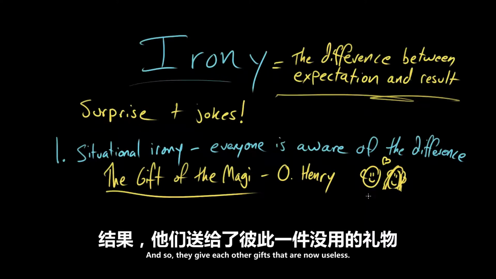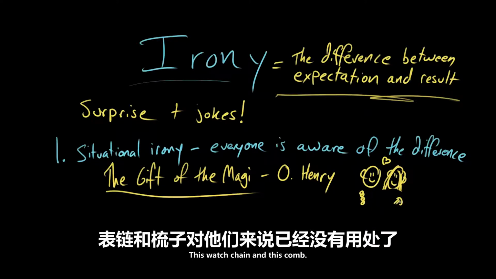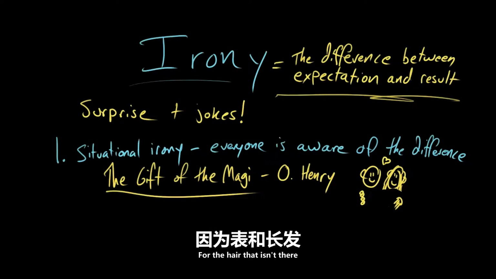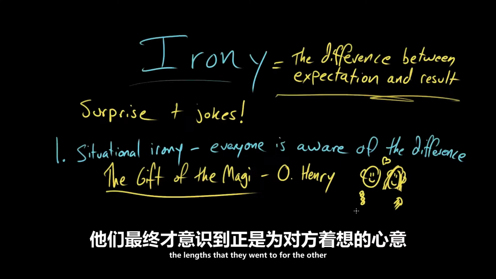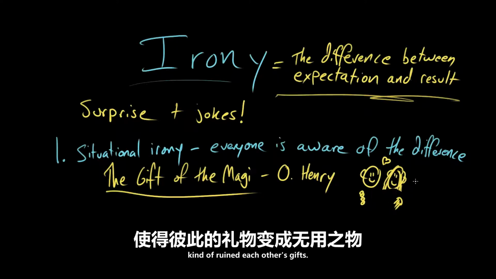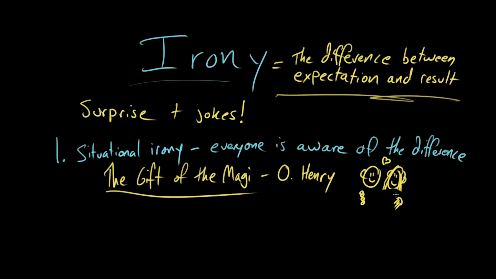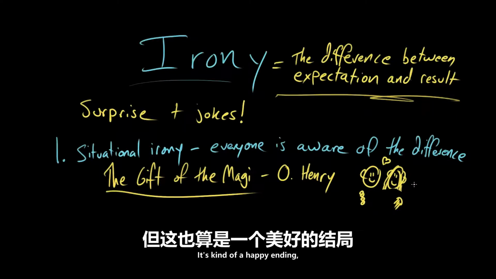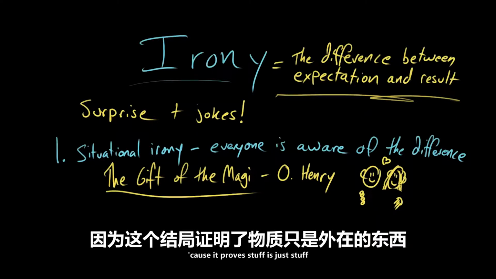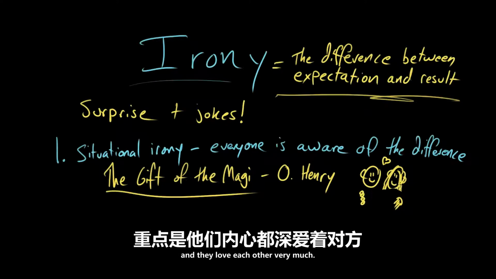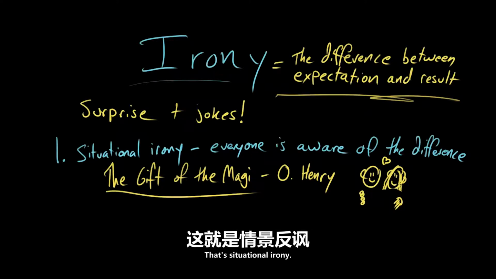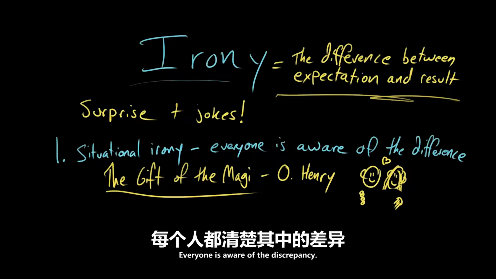And so they give each other gifts that are now useless, this watch chain and this comb, for the hair that isn't there and the watch that isn't there. And the irony is that they are now aware that the lengths that they went to for the other kind of ruined each other's gifts. That's situational irony. It's kind of a happy ending because it proves stuff is just stuff and they love each other very much. That's situational irony. Everyone is aware of the discrepancy.